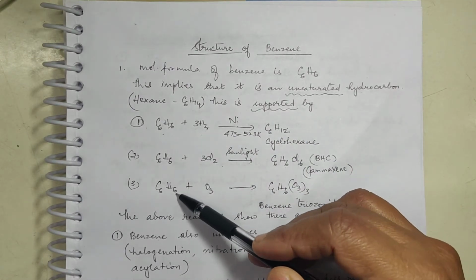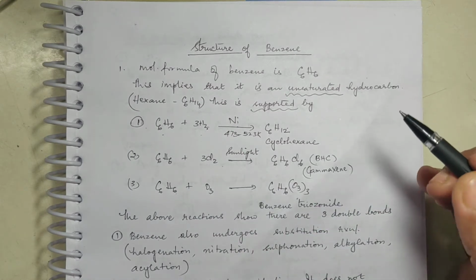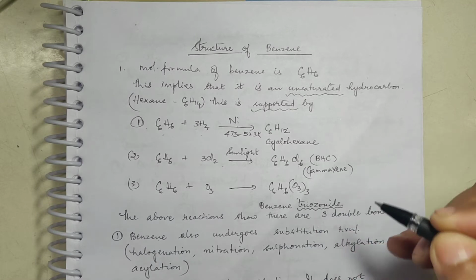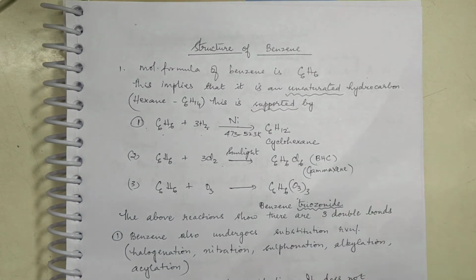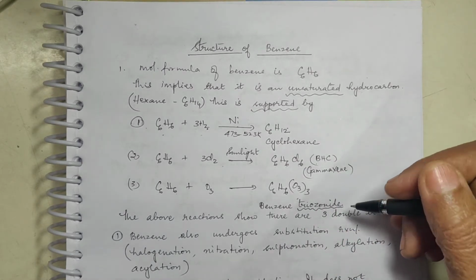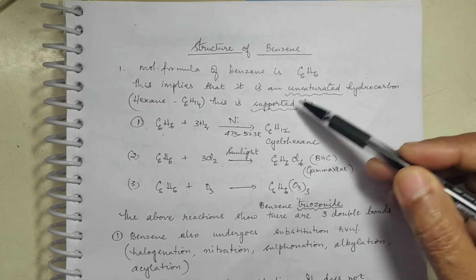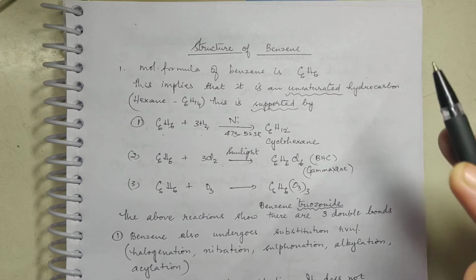And moreover, when benzene was subjected to ozonolysis, it gave a triozonide. We'll discuss the structure of this triozonide later, once we understand the structure of benzene. So all these properties supported that benzene is an unsaturated hydrocarbon.